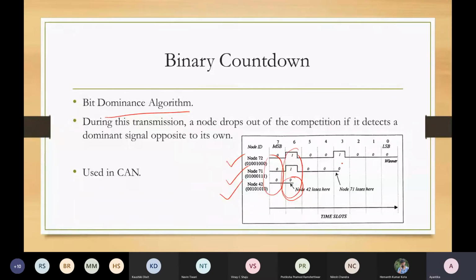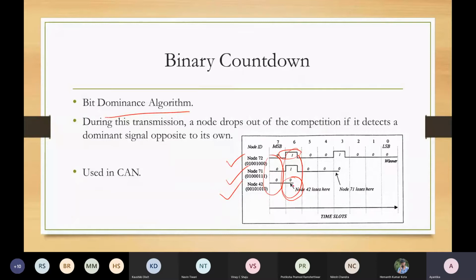So the idea is, whenever there is a change of high or low bits, and whenever there is a dissimilarity between the bits transmitted, one node is transmitting 1 or 0, but ideally in the case of CAN, we use some other terminologies.